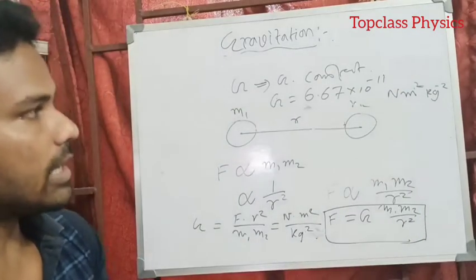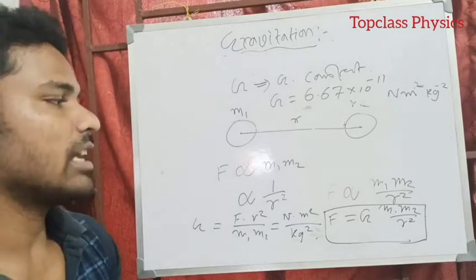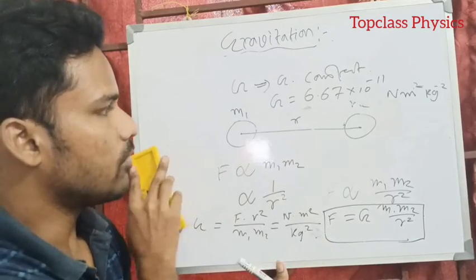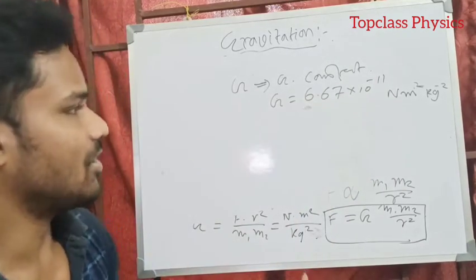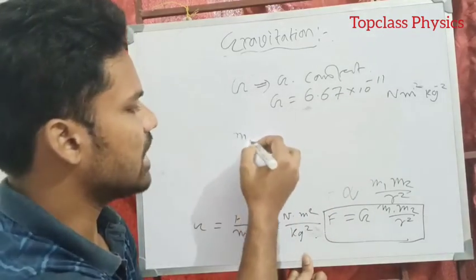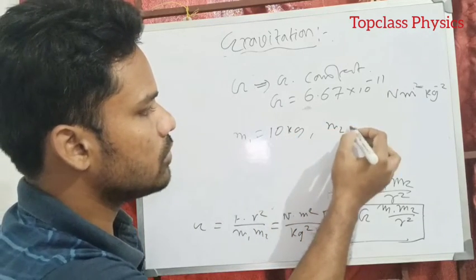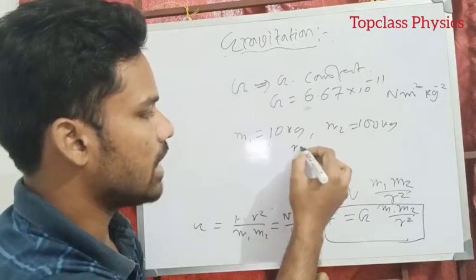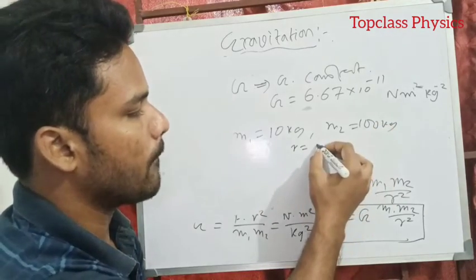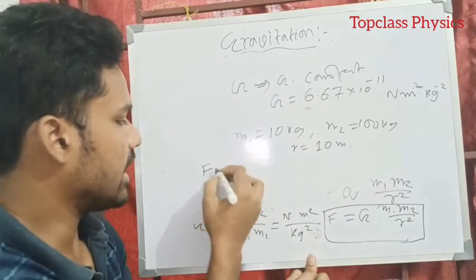So how can we calculate the force? Using this equation, you can easily calculate the gravitational force between any two bodies, any two non-zero masses. If I take m1 equal to, say, 10 kg and m2 equal to 100 kg, and the distance between them r is, say, 10 meter, then you can easily find the gravitational force.